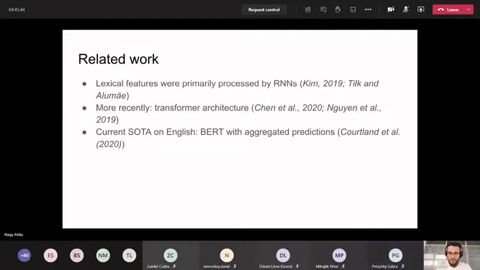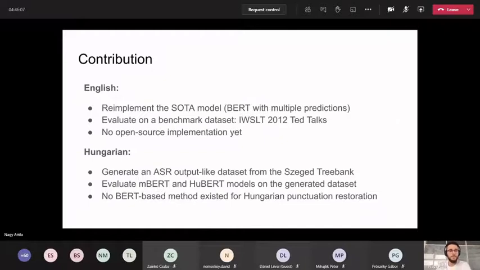So where was I? The field was primarily dominated by recurrent neural nets, which was very recently outperformed by the transformer architecture and BERT in particular. The current state of the art in this field is a variation of BERT, which uses aggregated predictions in its output, which I'm going to talk about because we take the very same approach in our work.